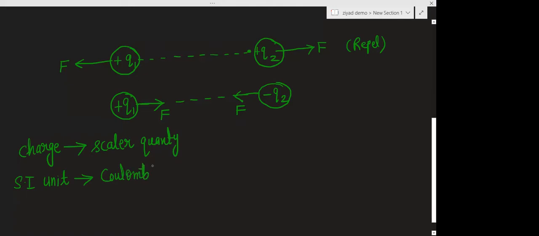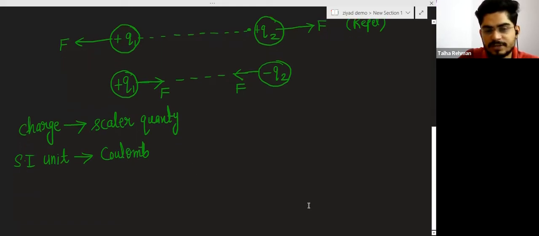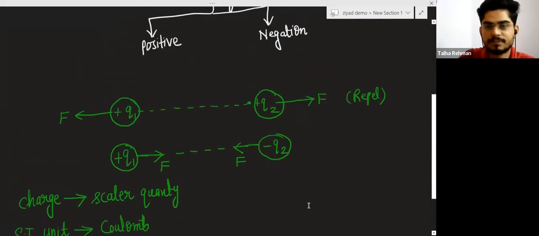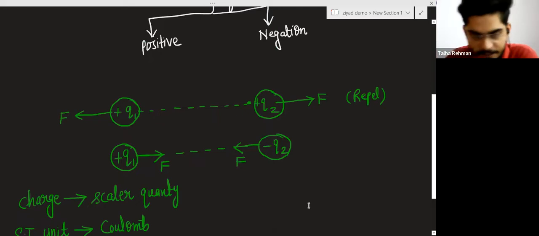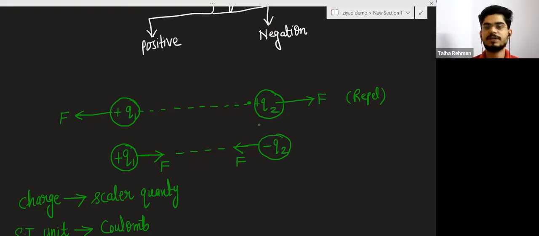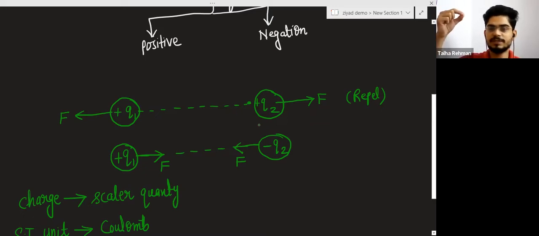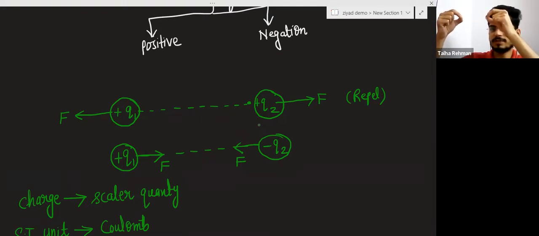The SI unit of charge is Coulomb. Now we will talk about the scientist Coulomb. We know that if there are charges, and these charges are placed at a certain distance, suppose this is one charge and this is another charge, and this is the distance between these two charges.